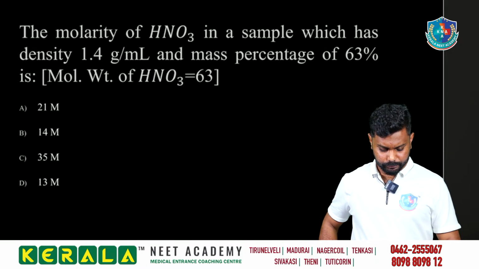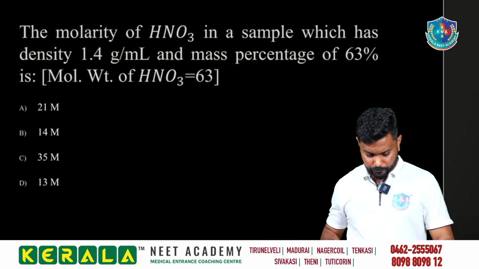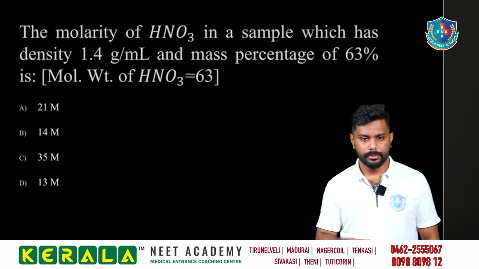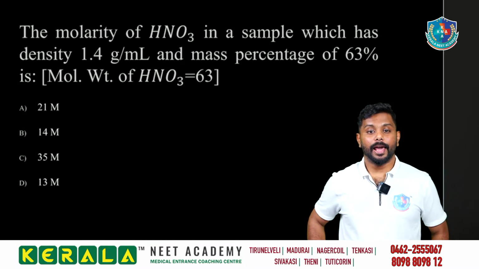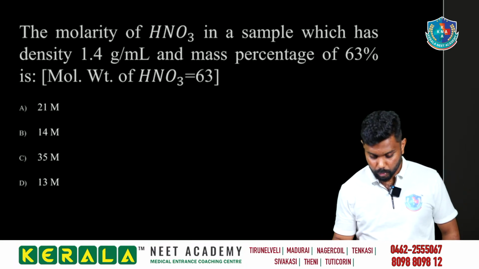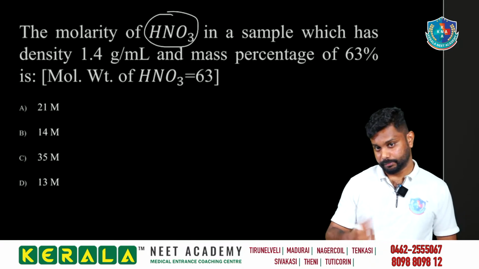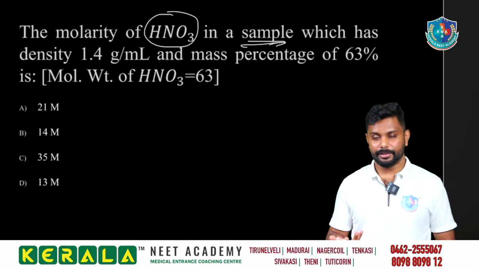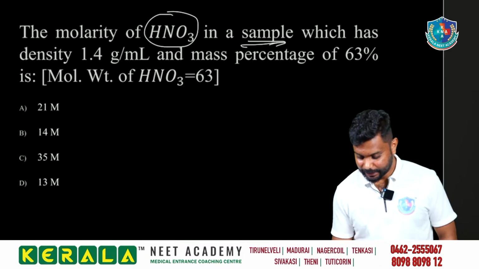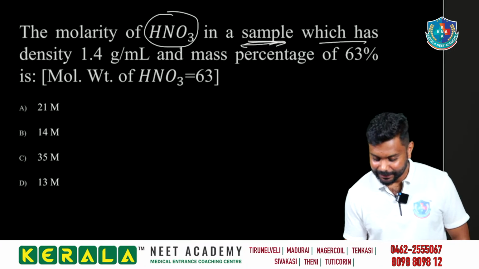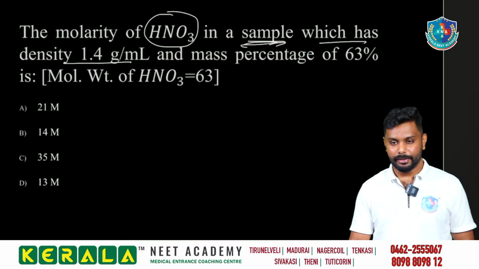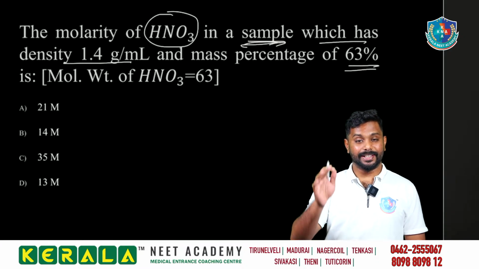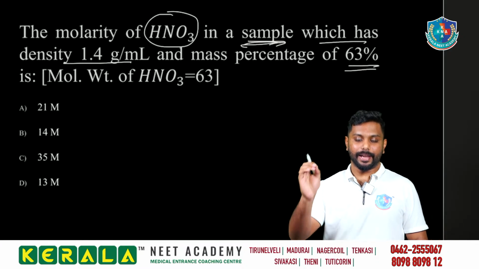So like that, you may get a different kind of the value. இந்த மாதிரியும் கேட்கலாம். What is the molarity of nitric acid in a sample which has density 1.4 gram per ml, where mass percentage of the compound is about 63%. Weight of HNO3 given. So molarity நமக்கு கண்டுபிடிக்கணும்.